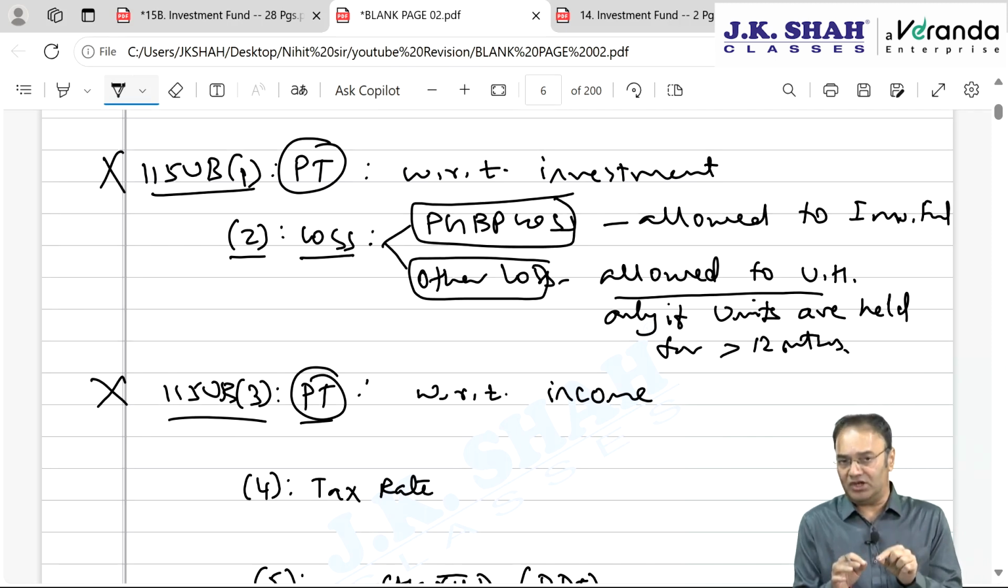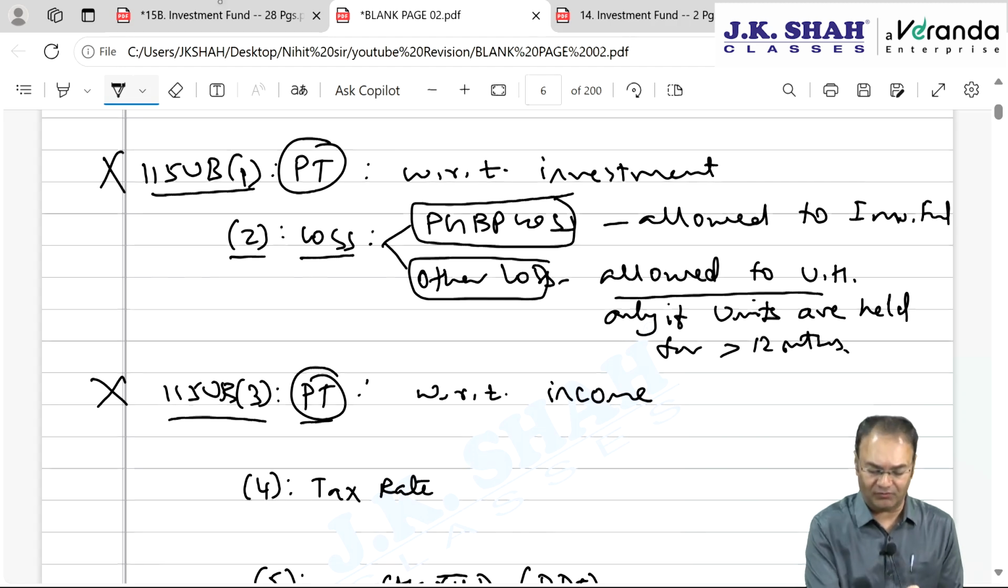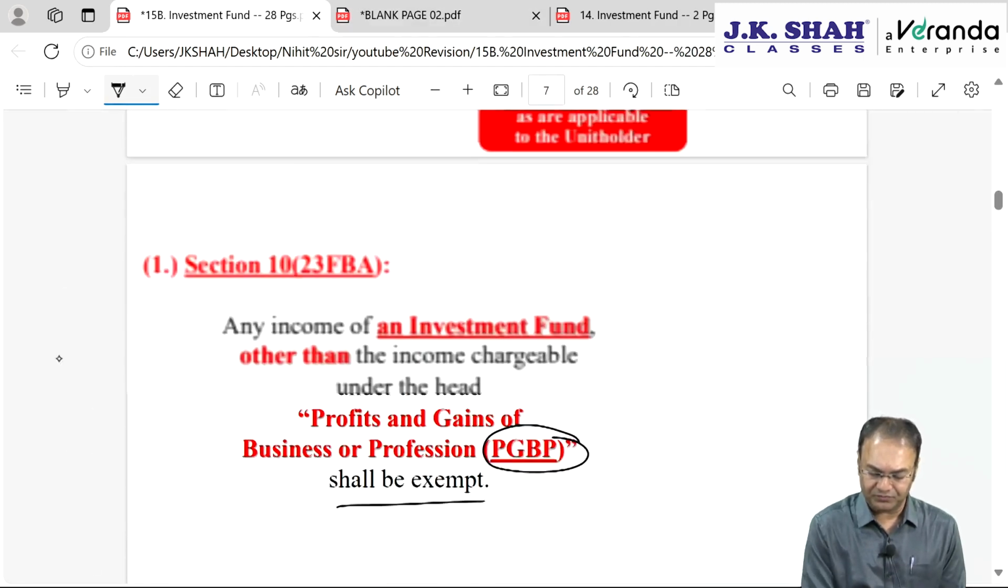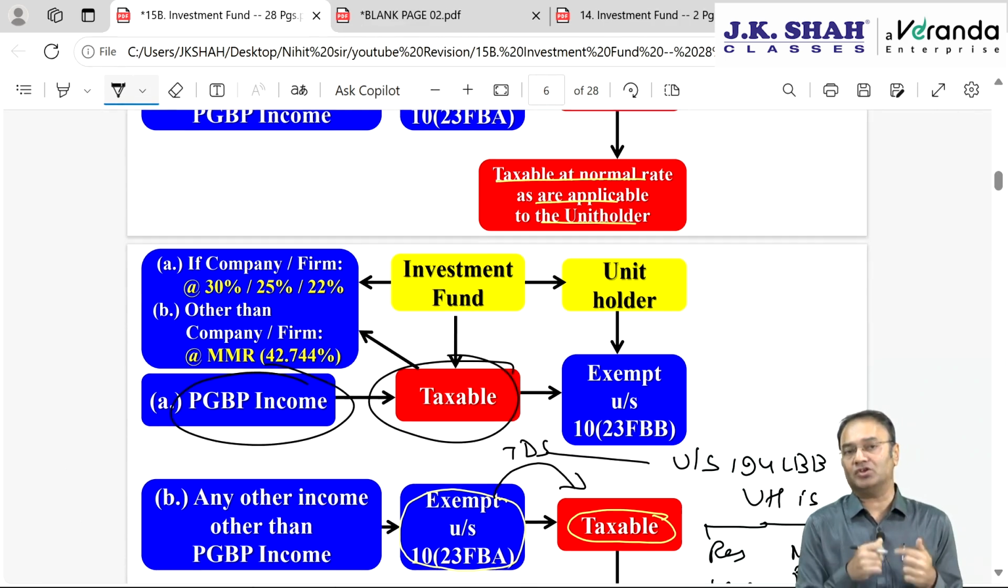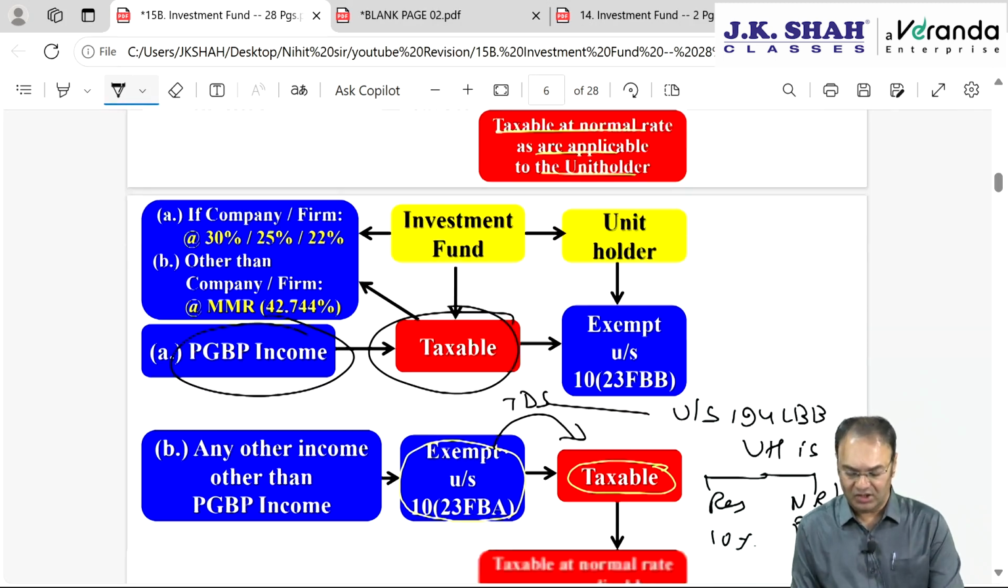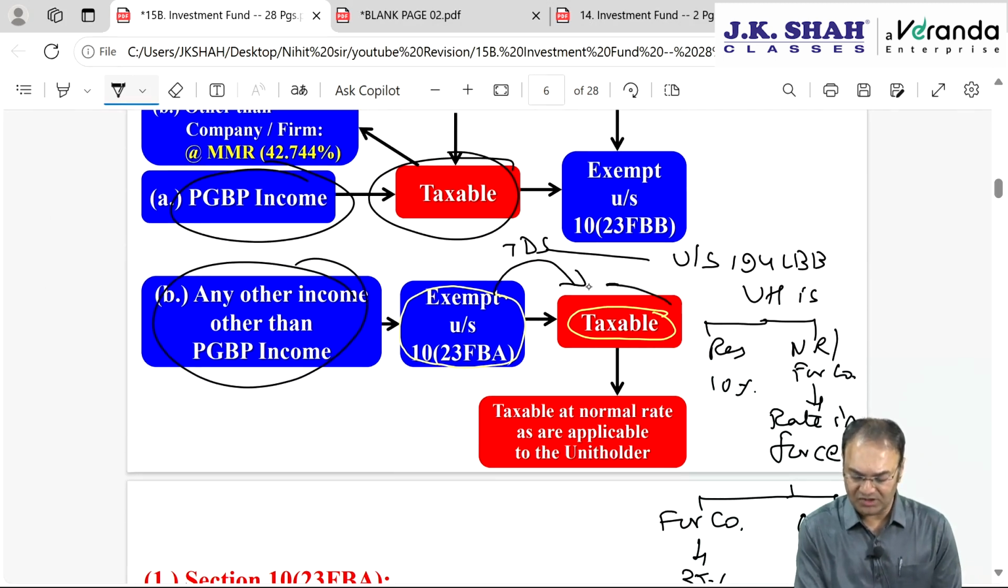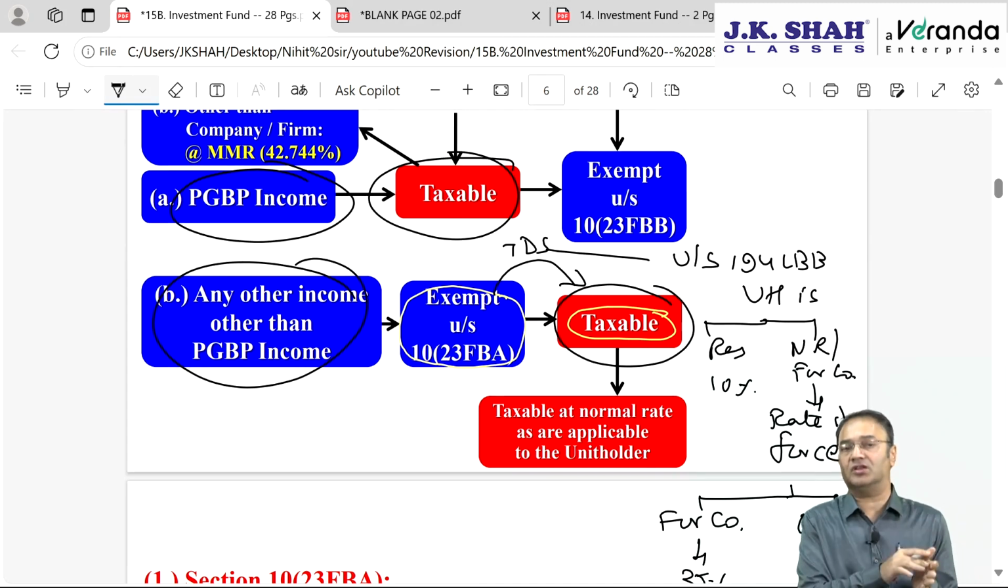Whatever is the status of income, wherever income is taxable in whosoever's hand, negative income will also be handed over to that person. PGBP income is taxable for investment fund, therefore PGBP loss will also be handed over to investment fund. Other than PGBP income is taxable for unit holder, then other than PGBP loss will be handed over to unit holder.